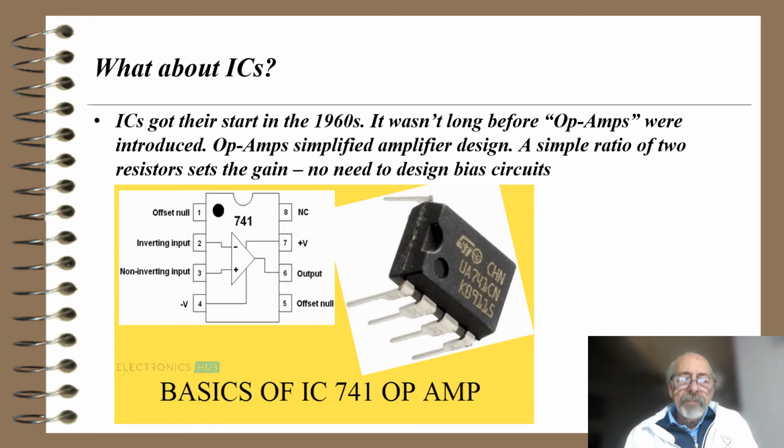With these devices, you supply a plus voltage and a minus voltage, like plus 15, minus 15, or plus 12, minus 12, to pins, say, 7 and 4. You put a signal into, say, pin 2, you ground pin 3, and you take the output off of pin 6. All you need is two other resistors that feed the signal back from pin 6 to pin 2, and the ratio of the two resistors sets the gain. That's a 741 op amp that's been around for 50 years, five decades.